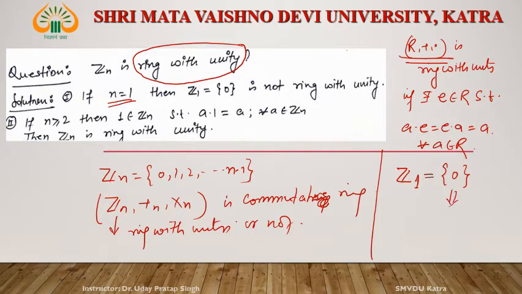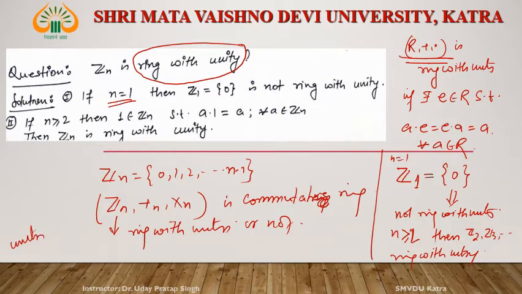This 0 is not a ring with unity. So if n is equal to 1, then it is not a ring with unity. But if n is greater than or equal to 2, for example Z2, Z3, and so on, all are rings with unity. Remember that unity doesn't mean 1. Unity does not mean 1.